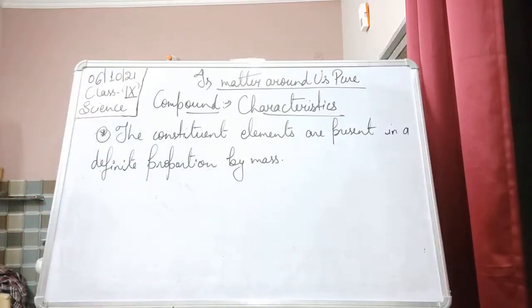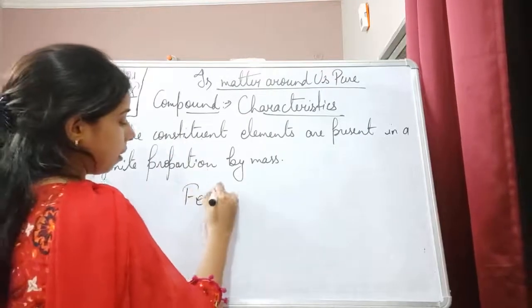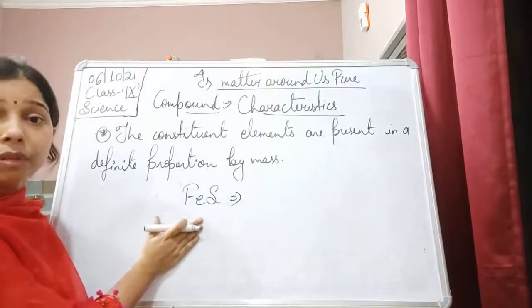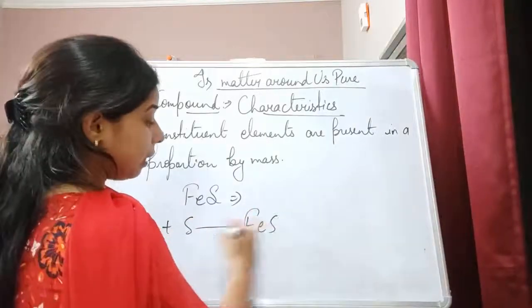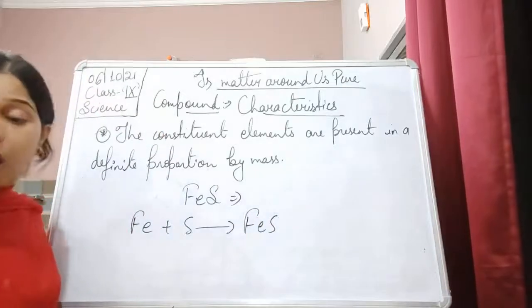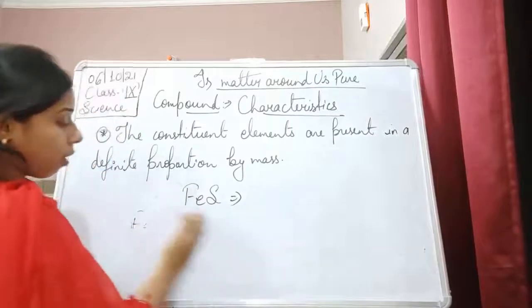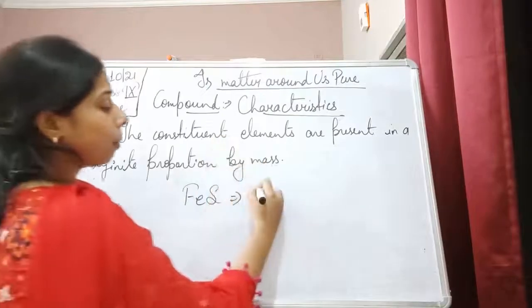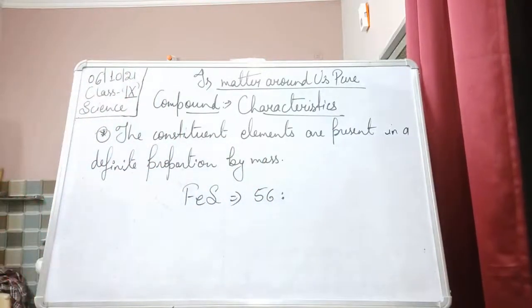We can take an example here, like the iron sulfide, FeS. Here iron combines with sulfur to form iron sulfide. This iron reacts with sulfur, and when we heat it, iron sulfide is formed. Now if we talk about the ratio by mass, the atomic mass of iron is 56 and that of sulfur is 32.